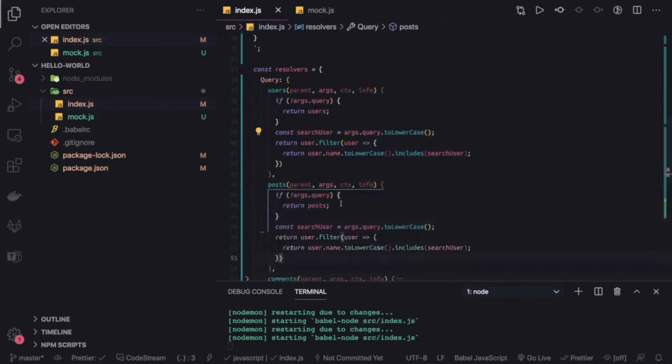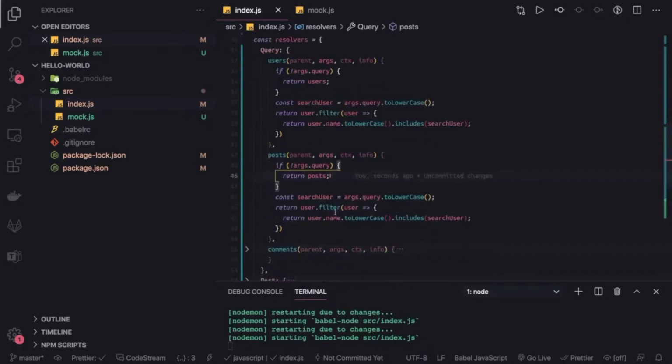If this query is not there, then return all the posts, but if you are passing some search key, some title or something, here we can talk about the title instead. This is also users, we are doing some typos here. This is users, this is user, and we are doing the filter on the posts list.